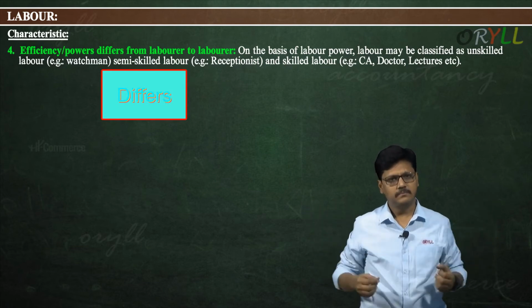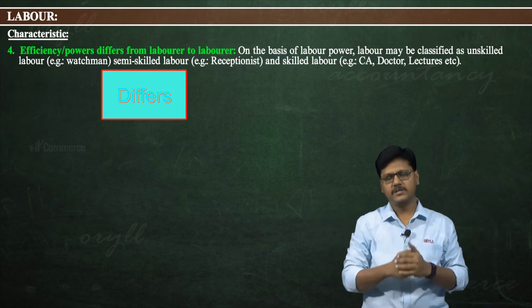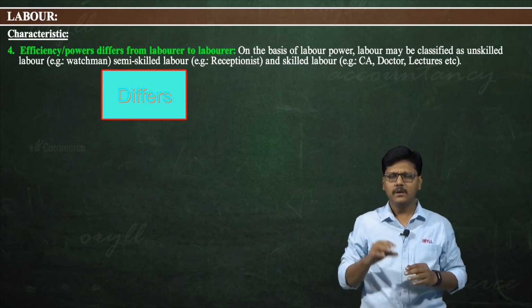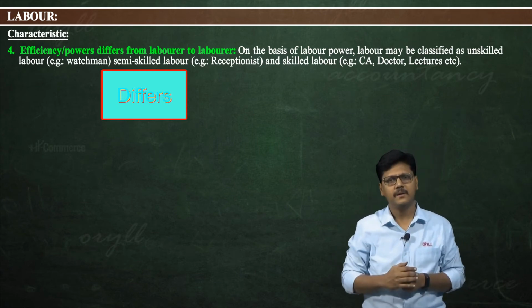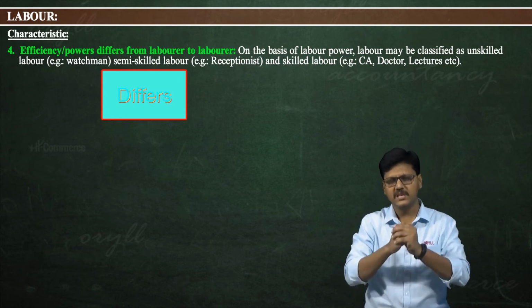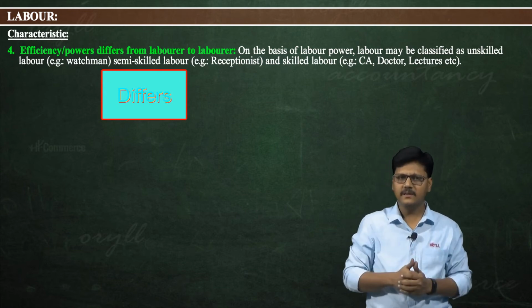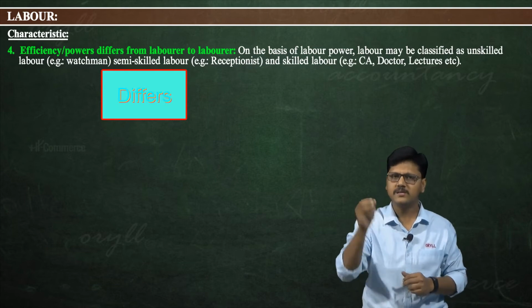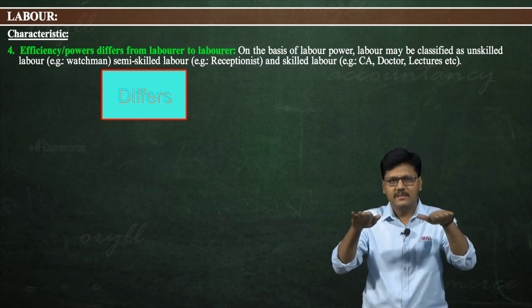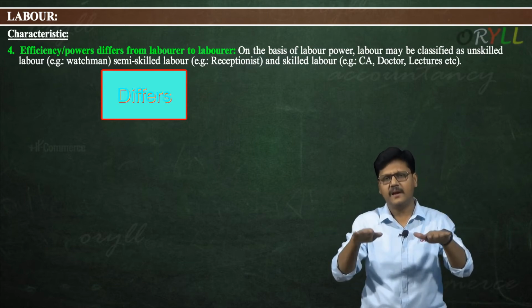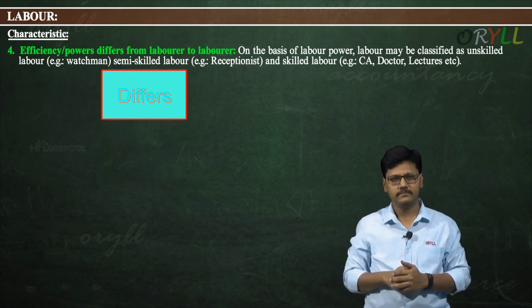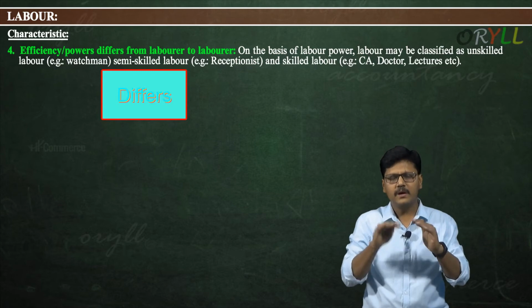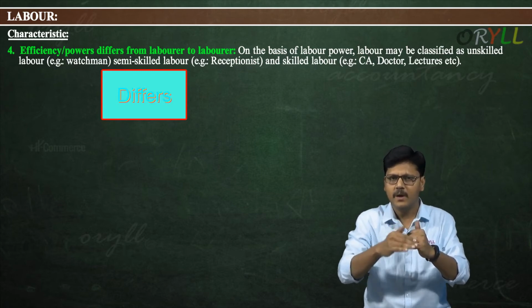Take for example, a doctor. A doctor immediately may recognize what the problem is of a sick person. Another doctor may need a diagnosis to understand what the problem is. It means there are differences in the capabilities of the two doctors. So, labor efficiency differs from person to person.